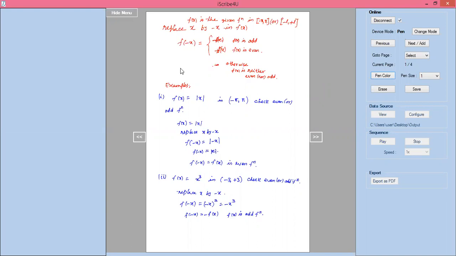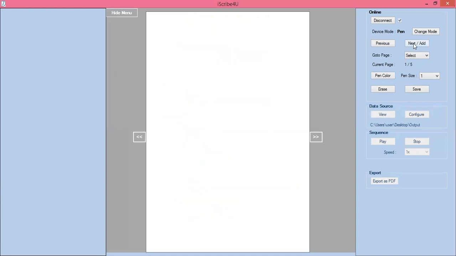Here, this interval should be arbitrary. Whatever it may be, an arbitrary interval or minus pi to plus pi, or minus infinity to plus infinity, we can replace x by minus x. In these cases, you find whether the given function is an even function or an odd function, whatever the interval may be. Once you find the even function or odd function, how do you write the formulas?